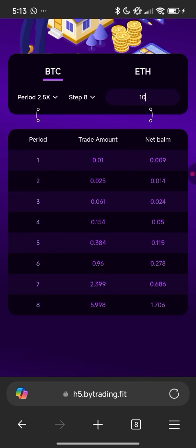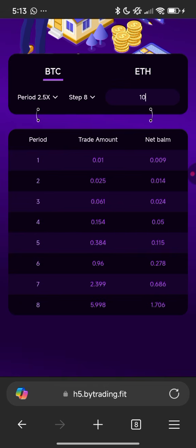So let's say you want to start trading with them using their signal. Once it's 5:30, you input the trading amount which is listed here as period 1, which is 0.01. Once you input it and the trade turns out to be a win, just stick to period 1 again, 0.01. Just keep on using it, but in case the trade doesn't go well, that is if it's a loss, you will go over to period 2, which is 0.025 USDT. You understand? So if you go to 0.025 USDT and it's a win, you will go back again to 0.01.